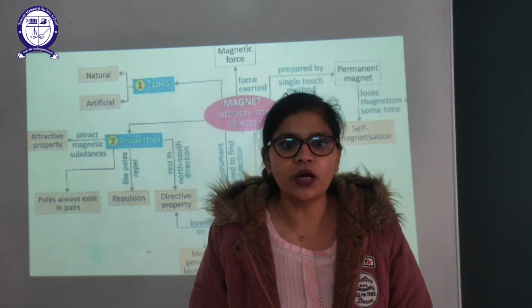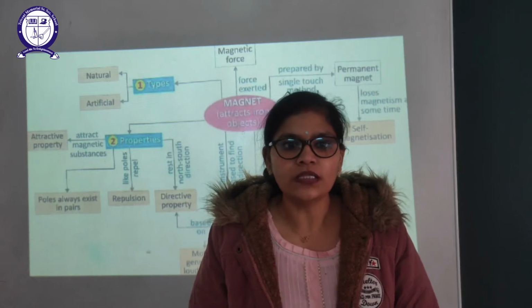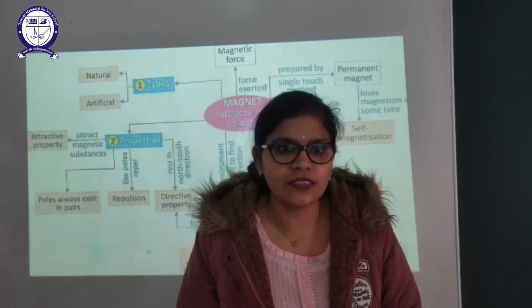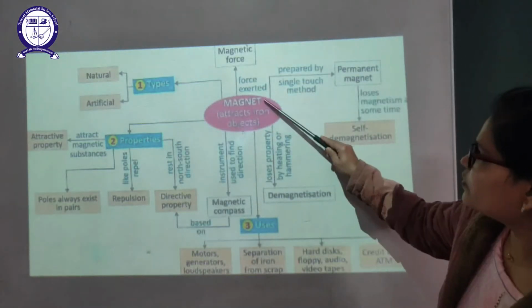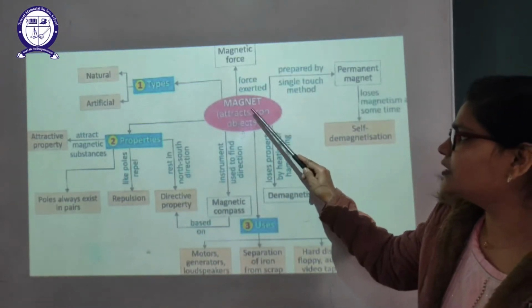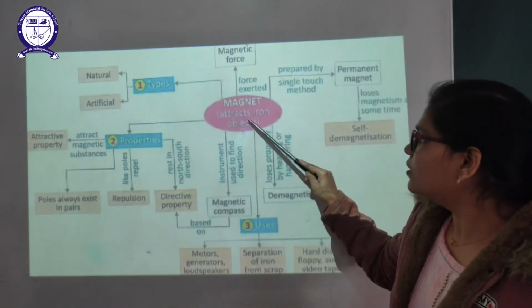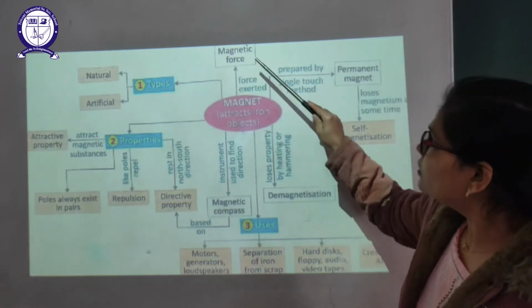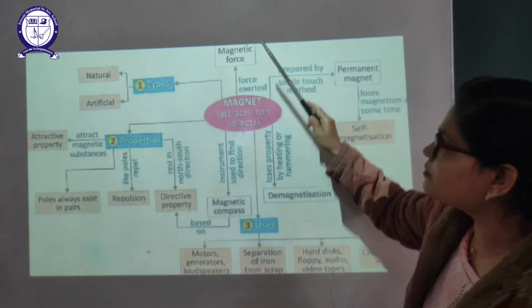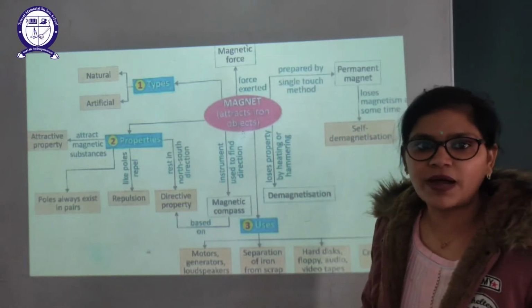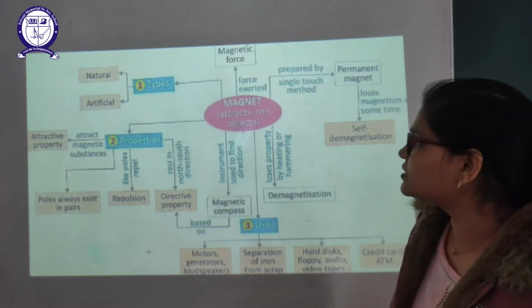Today we will do the quick recap of chapter number 13, Fun with Magnets, of class 6th. Now let's discuss the magnet. What is a magnet? Magnets are the materials which attract the magnetic substances. Now we will discuss the magnetic force. Magnetic force is the force which is exerted by the magnet on magnetic substances.